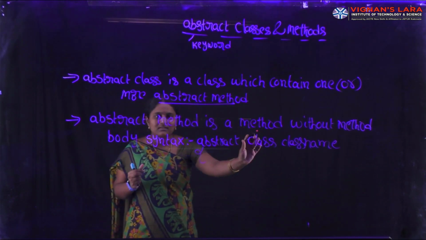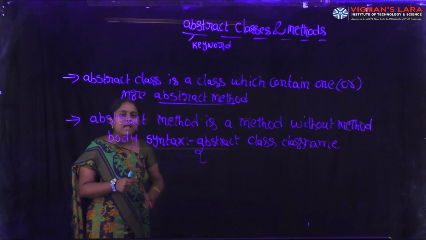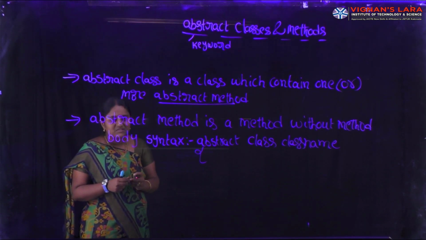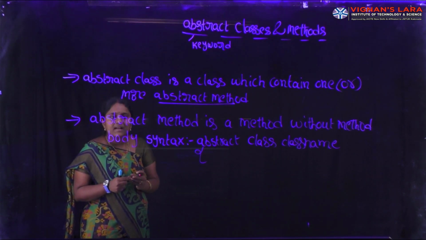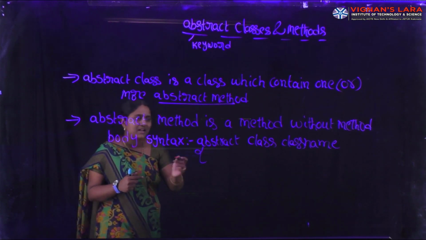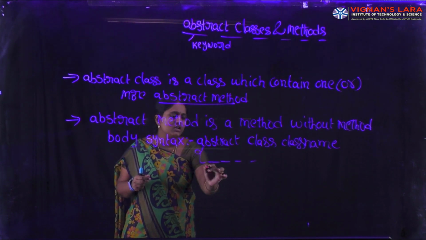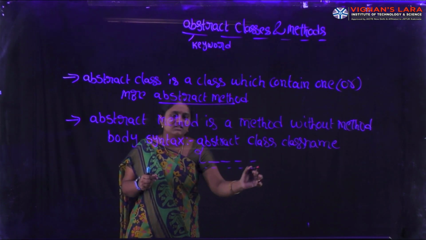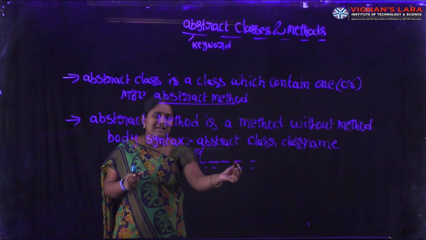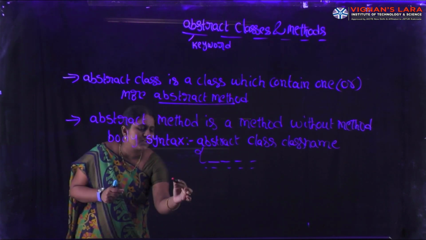It is a class, but it is declared with the abstract keyword, so it is an abstract class. In this abstract class, we define a number of variables and we create constructors.